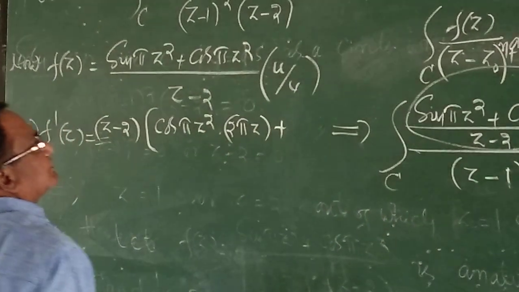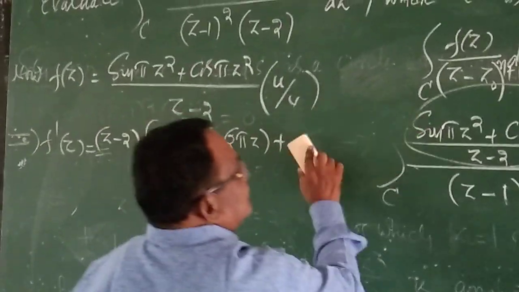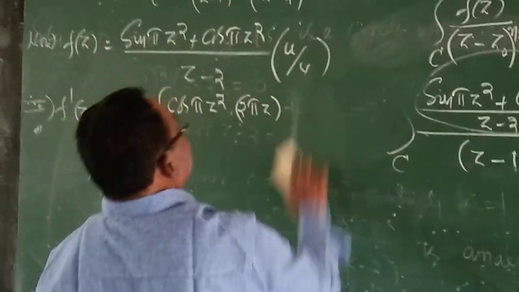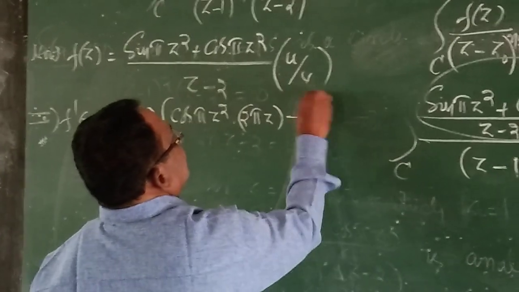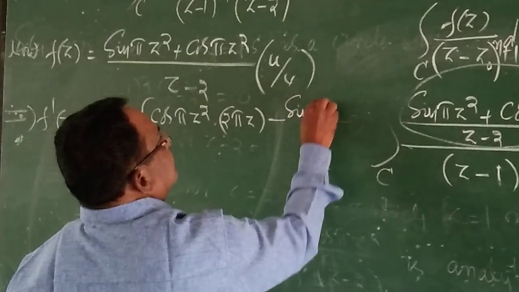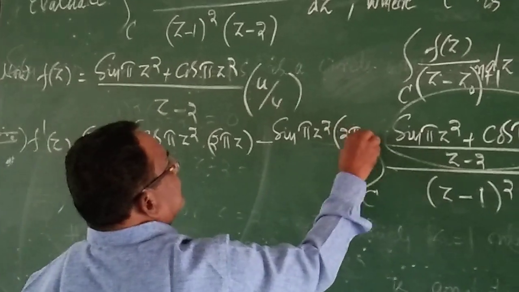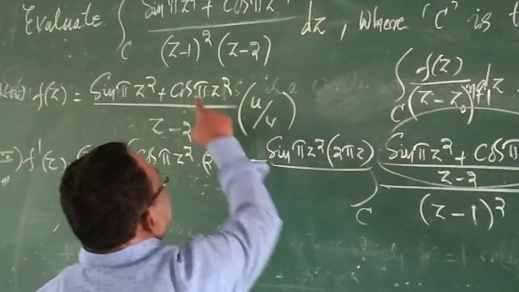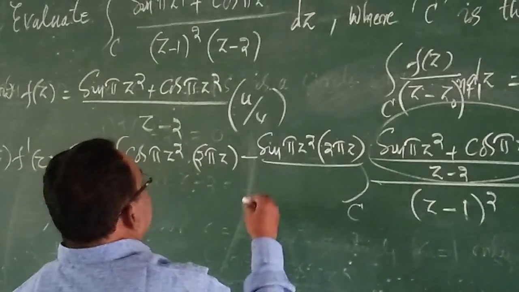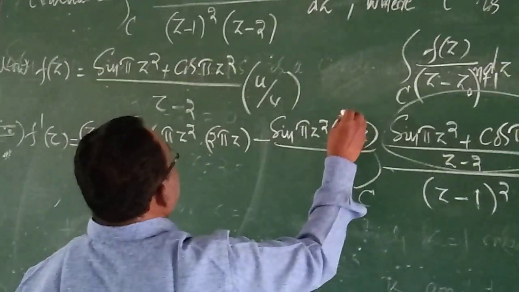Next plus derivative of cos pi z square, minus sin pi z square into 2 pi z, the internal differentiation of pi z square.